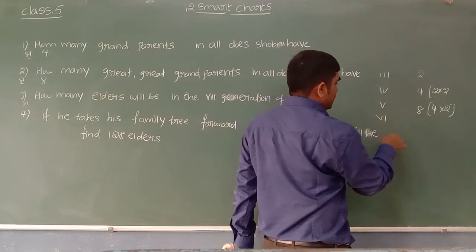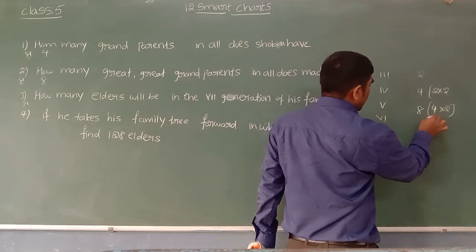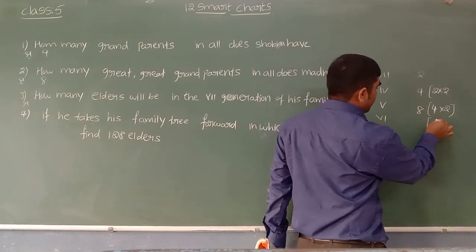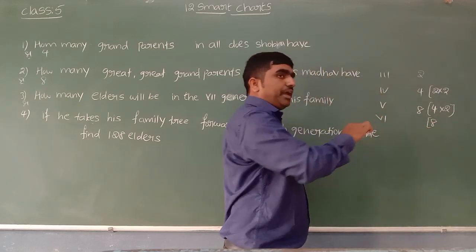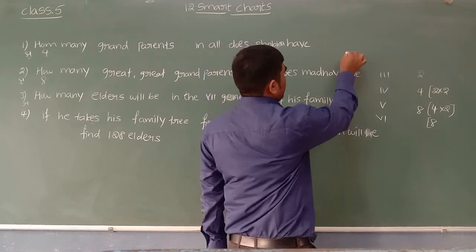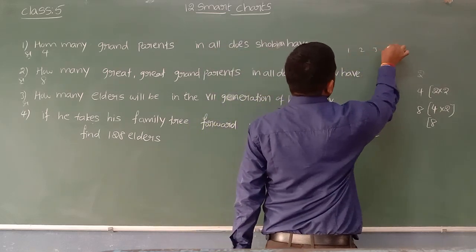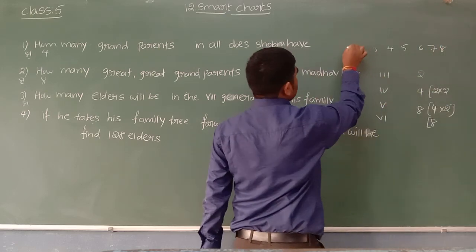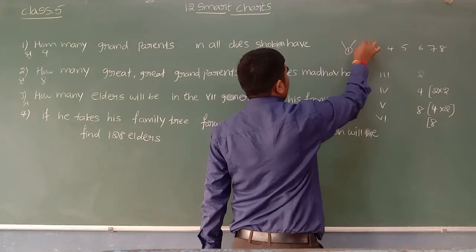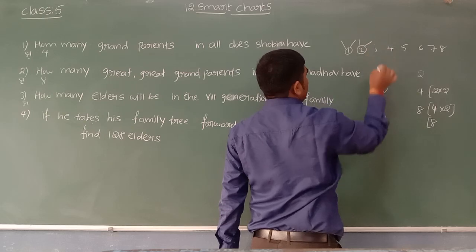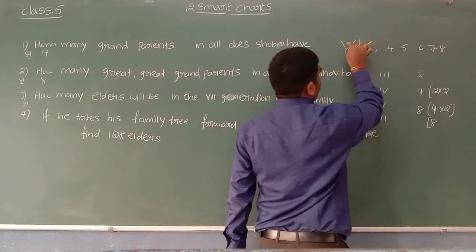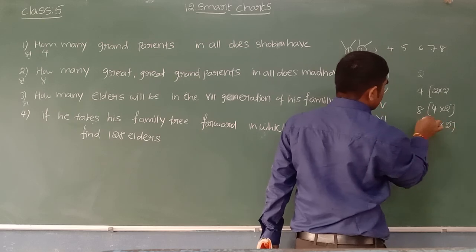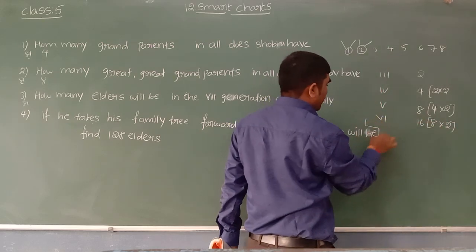Seventh generation, if you see, sixth generation first. In the previous generation we have how many? 8. Again in that 8, see beta: 1, 2, 3, 4, 5, 6, 7, 8. Again for each person mother and father. Means 8 into how many? 2. 8 into 2, how many will we get? 16. And we can go for the next.